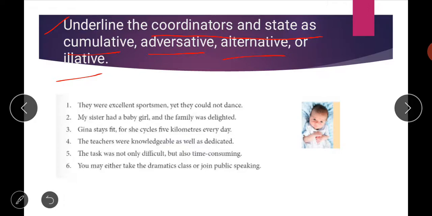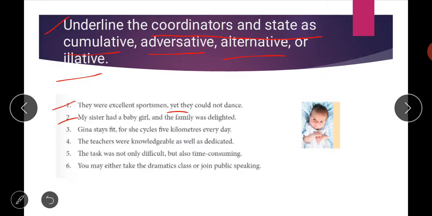If you look at the first sentence, they were excellent sportsmen yet they could not dance. See students, the word yet is given, and yet is your conjunction. So you can underline the word yet. And to which category does it fall? It falls under the category of adversative, when you have to use a contrasting word. So adversative is the right answer for the first one.